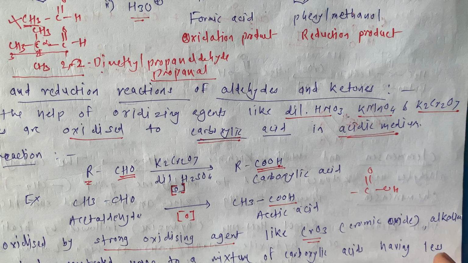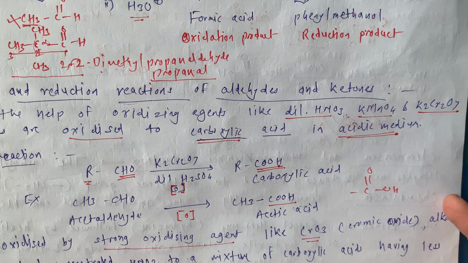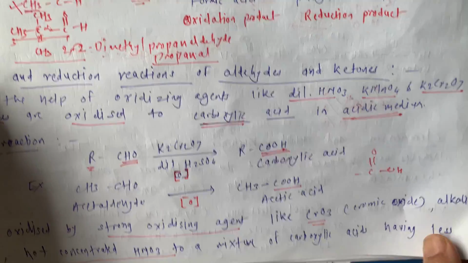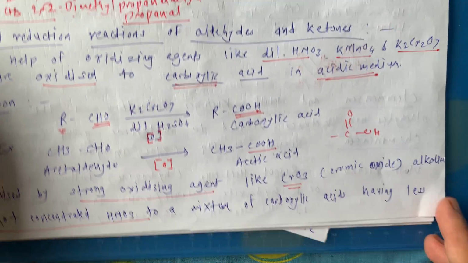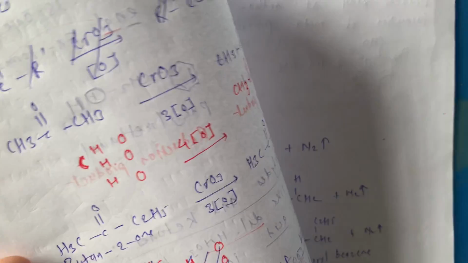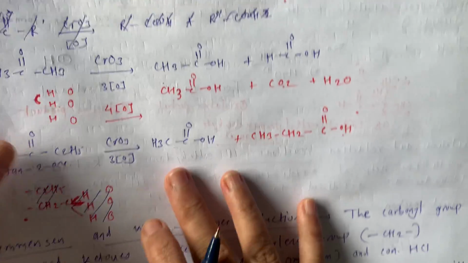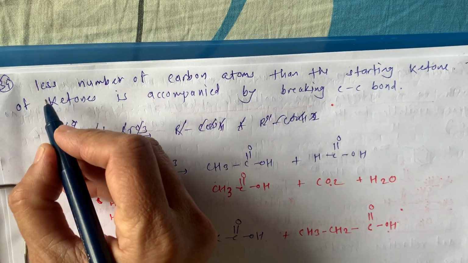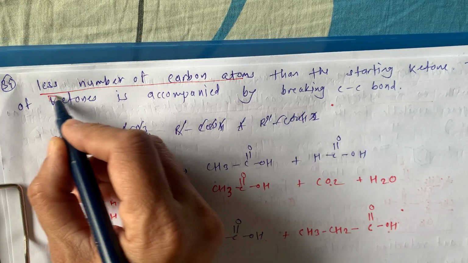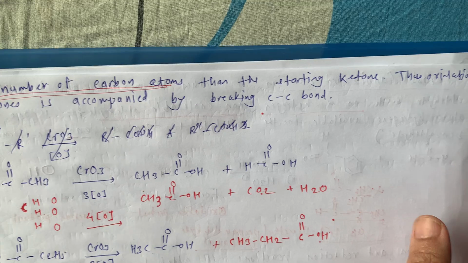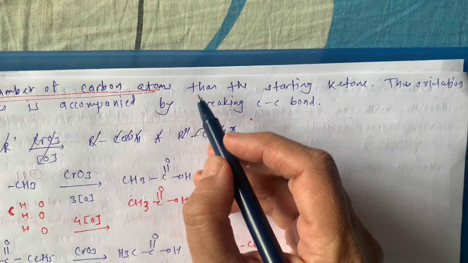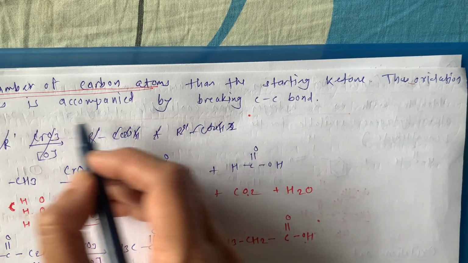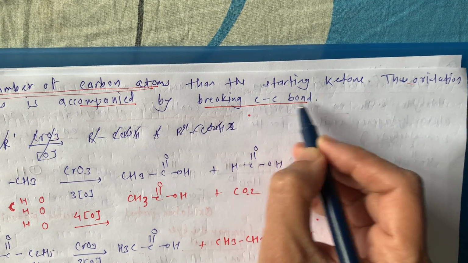Okay, and to the mixture we are going to use this, and we get a mixture of carboxylic acids having less number of carbon atoms. This is very important. And one more thing is going to happen in this reaction: the oxidation of ketone is accompanied by breaking of the C-C bond.